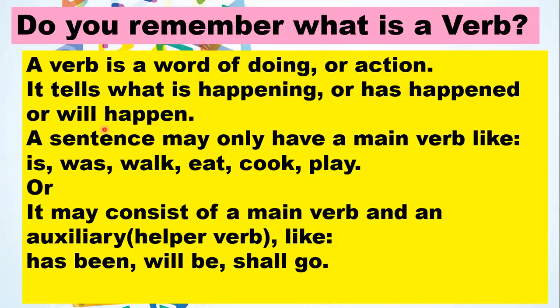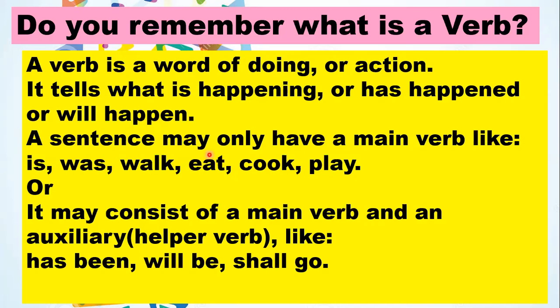Or that will happen, that means something has not happened yet and it will happen after some time, maybe tomorrow, or maybe after a year, but it will happen. That means it has not happened till now. An action that will happen in the future, or that is happening in the present, or that has happened in the past, all the actions are called verbs, okay?